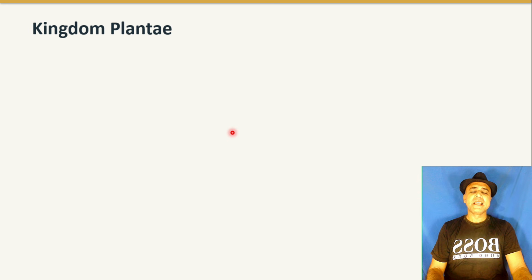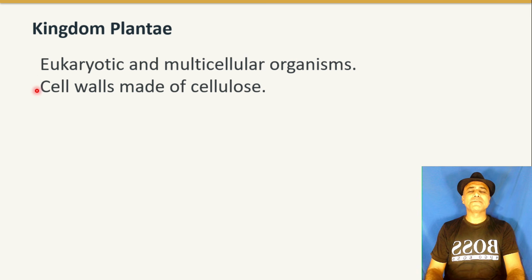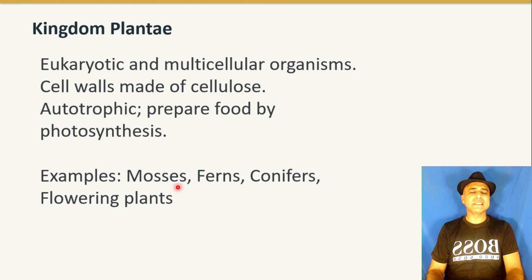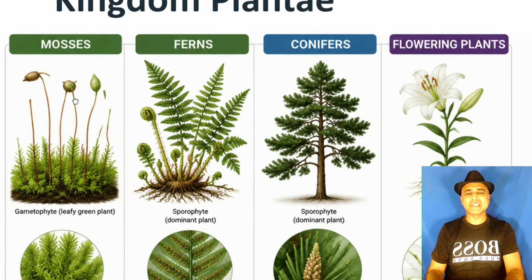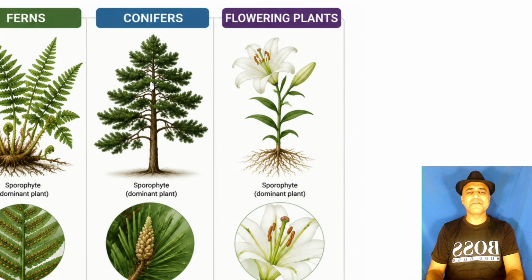And next is Kingdom Plantae. These are eukaryotic and multicellular organisms. Cell walls are made of cellulose. They are autotrophic and prepare their food by the process of photosynthesis. Examples: mosses, ferns, conifers, flowering plants. These are mosses, and these are ferns, and these are conifers, and these are flowering plants.